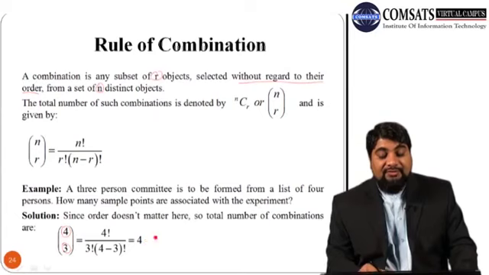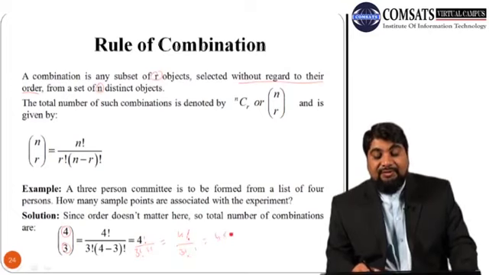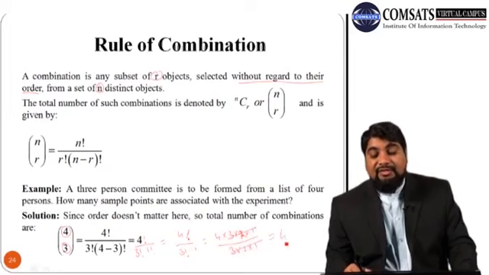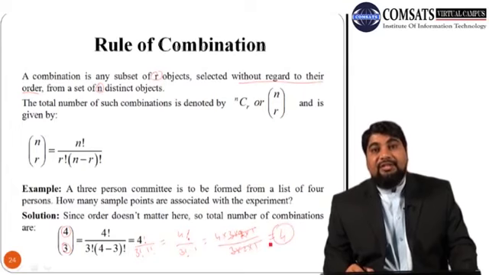So we have 4 factorial as it is, and here we have 3 factorial, and 4 minus 3 is 1 factorial, which is 1. You know that 4 factorial is 4 into 3 into 2 into 1, and 3 factorial is 3 into 2 into 1. So this is cancelled with this, and the result is 4. It means the total number of sample points is 4 here.